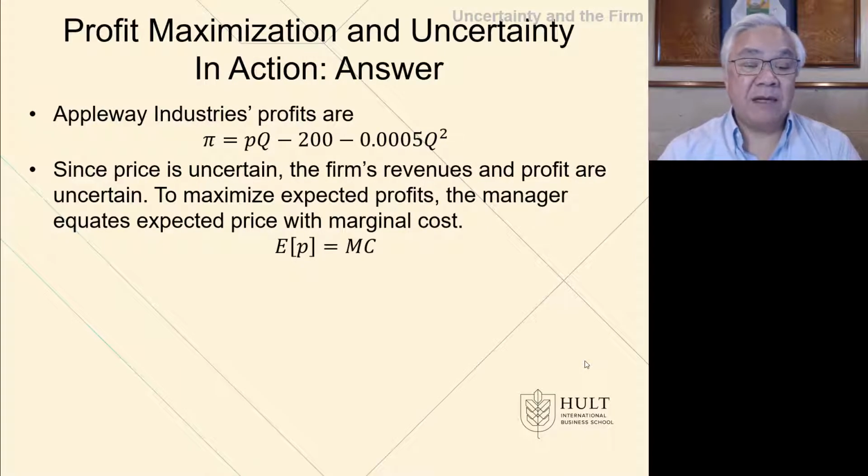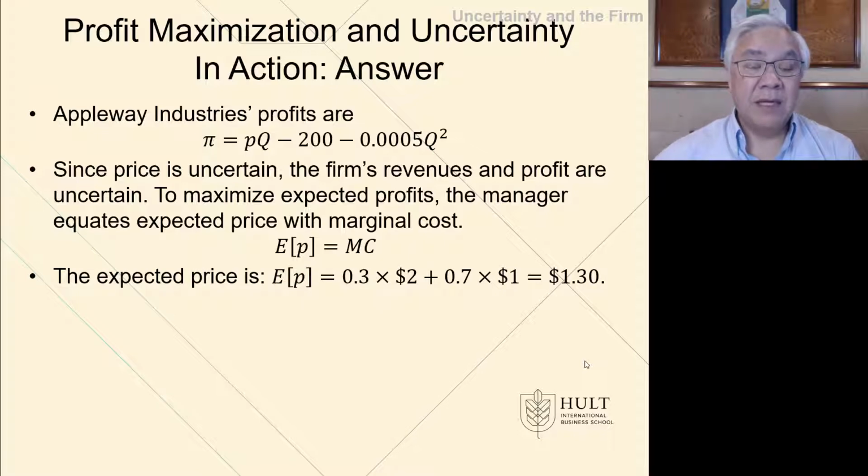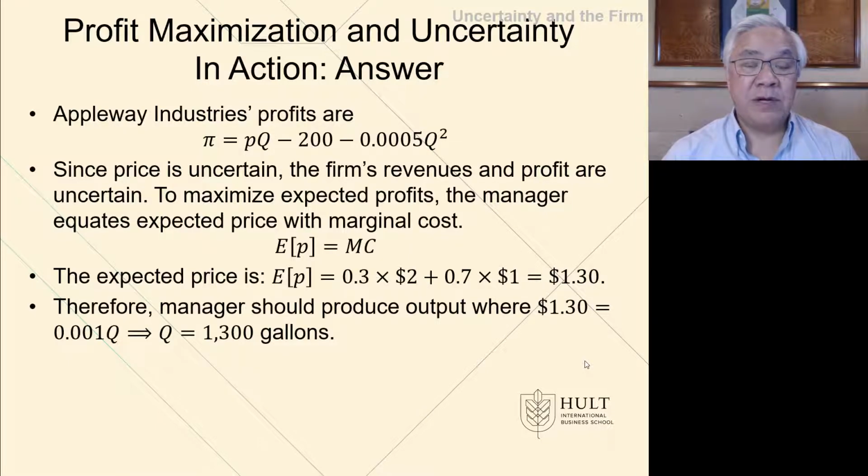Using the information provided, we see that profits equals price times quantity minus 200 minus 0.005 Q squared, those last 2 numbers reflecting the cost. Since the project is uncertain, the revenues and profits are also uncertain. To maximize the profit, we need to calculate the expected price and use that in our decision. The expected price is equal to 30% probability times $2 plus 70% probability times $1, leading to an expected price of $1.30. We then use that compared to 0.01 Q as the marginal cost, and we determine that Q equals